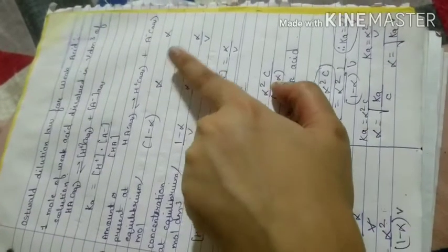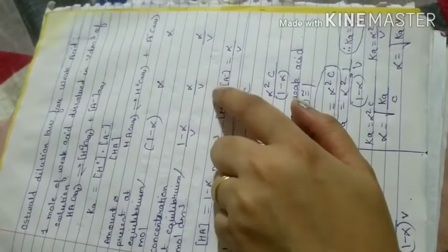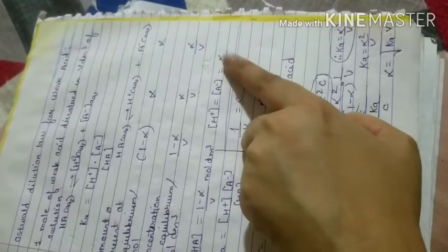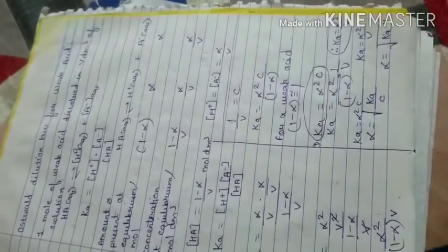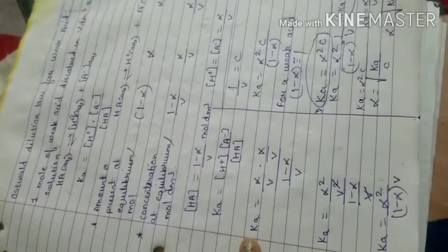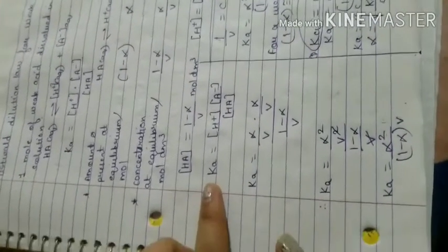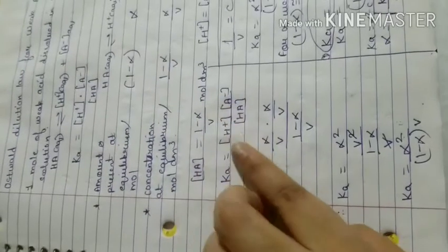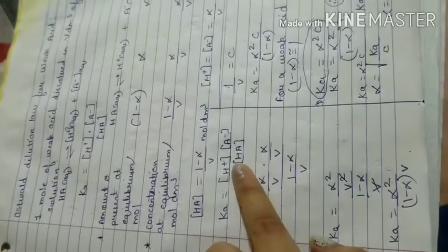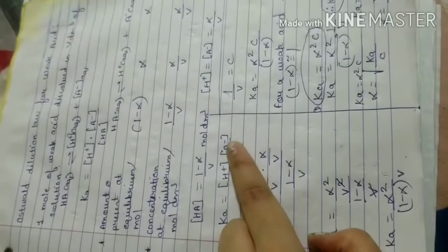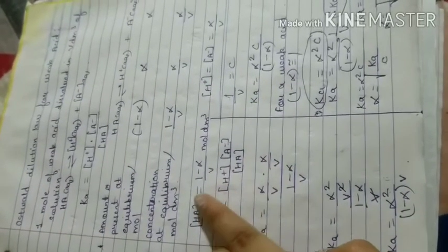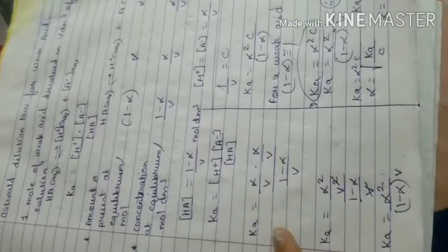Now if you look at H plus and A minus, both have the same values, that is alpha by V. So you can write H plus is equal to A minus, which has the same value, alpha by V. Again you can put the same units, that is mole dm cube. Now you are going to consider the acid dissociation constant, that is H plus A minus upon HA. Just substitute the values that you have got here. So H plus is alpha by V, A minus is also alpha by V, divided by HA, which is (1 minus alpha) by V.